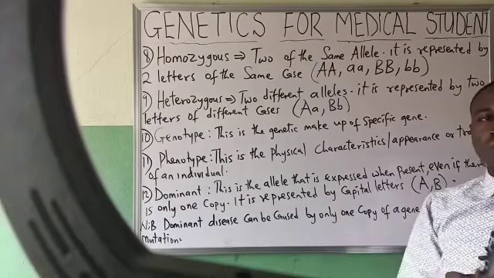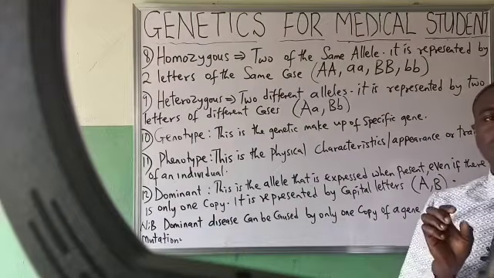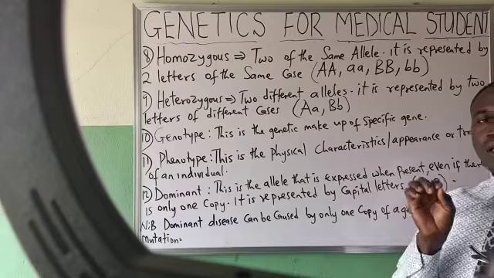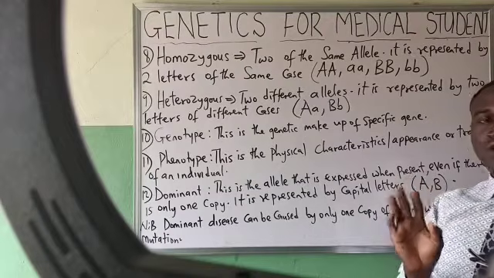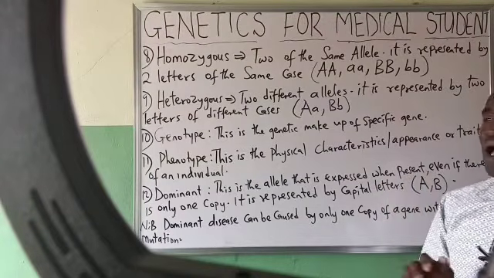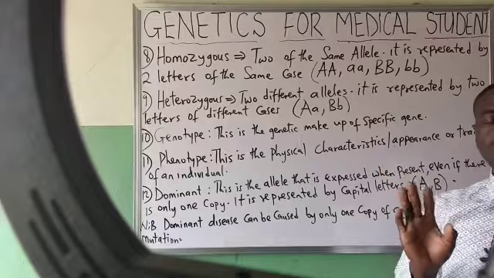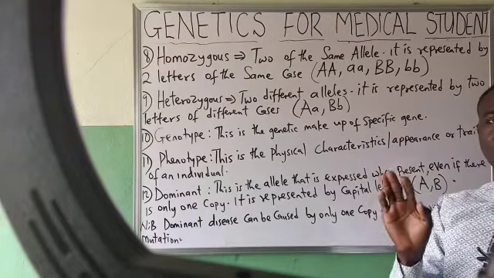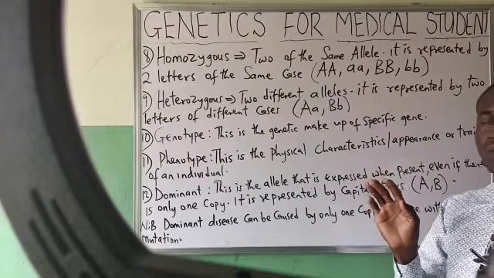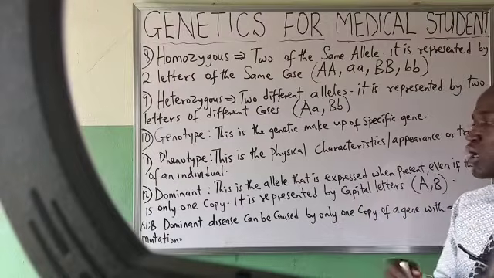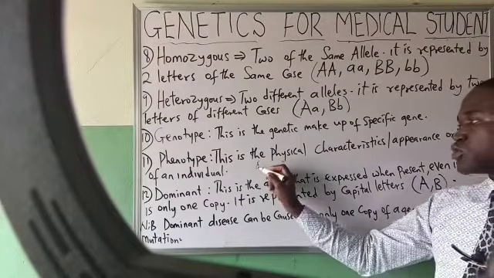Yes, we've been able to know that the human body contains 23 pairs of chromosomes, and these 23 pairs go this way: 22 pairs of the chromosomes are called autosomes.